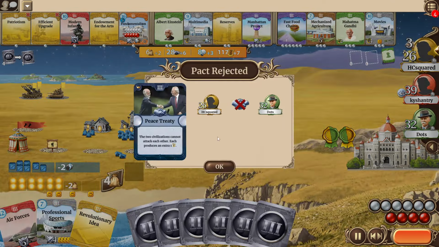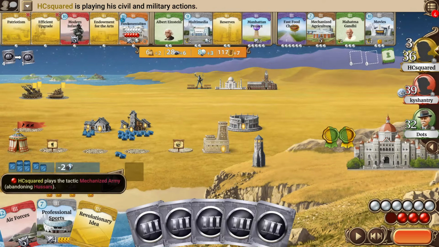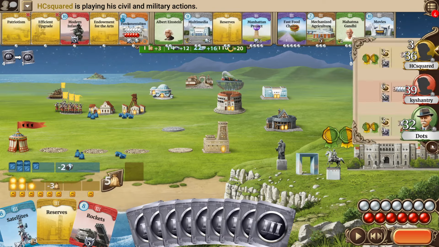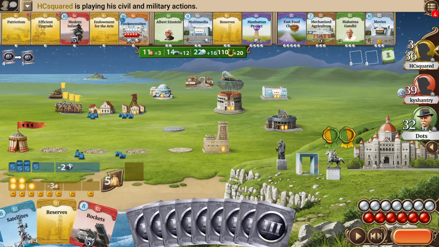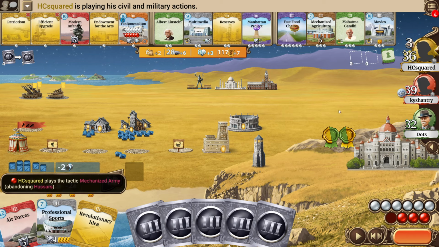Ooh, interesting. There's actually a peace treaty offered from HCsquared to Dots, but Dots rejects it, interestingly. Why is that? Because it seems like a safe amount of just one additional culture for both of them. There will be Olympic Games, and HCsquared for the moment is actually more strength than... I mean, now, of course, after playing the mechanized army tactic. So that at the first... wait.